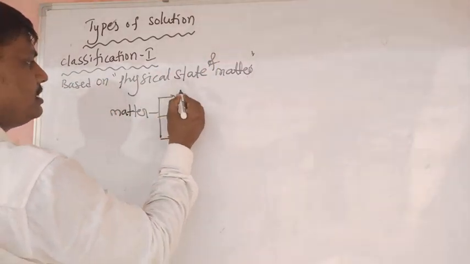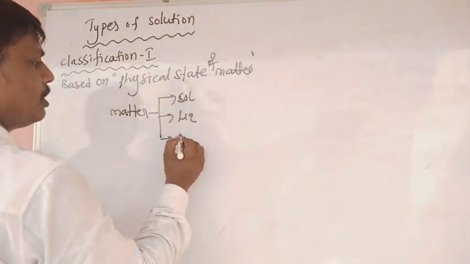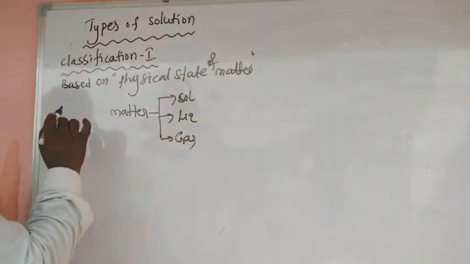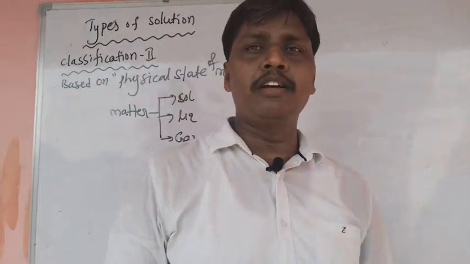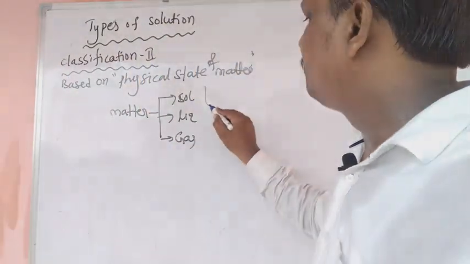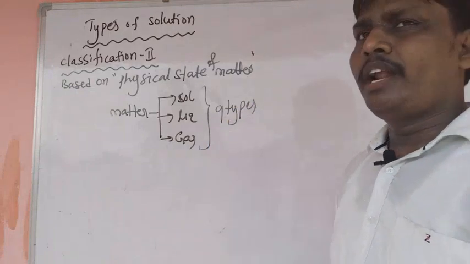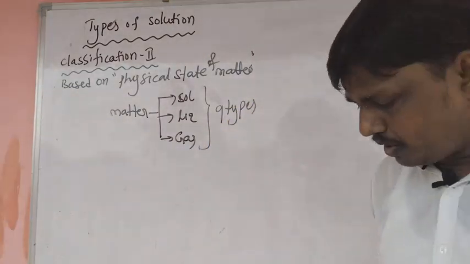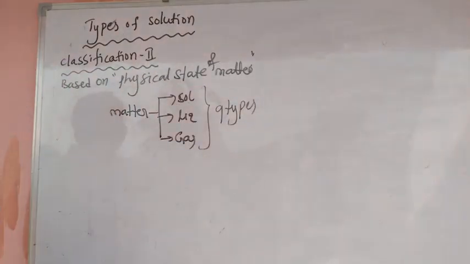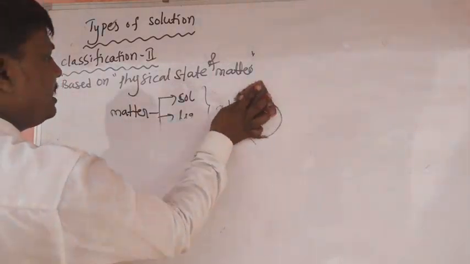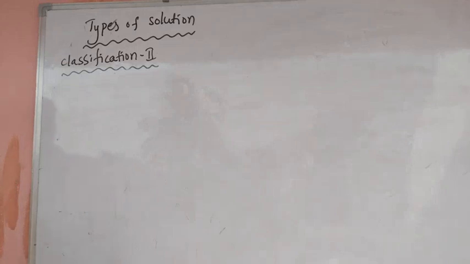Majorly three types: one is solid, second one is liquid, third one is gas. So classification 2, based on physical state of matter, generally gives 9 types. What are they will be discussed now.